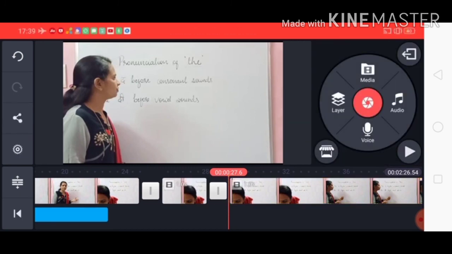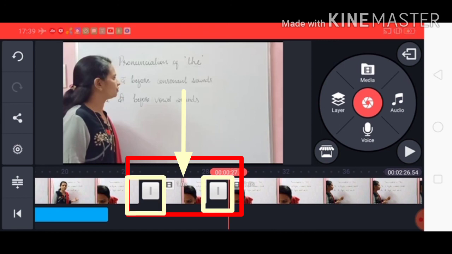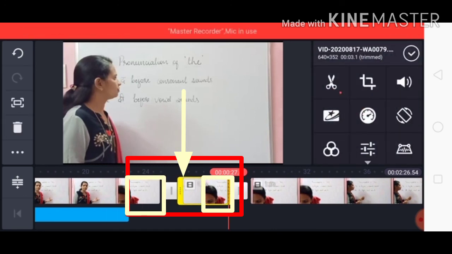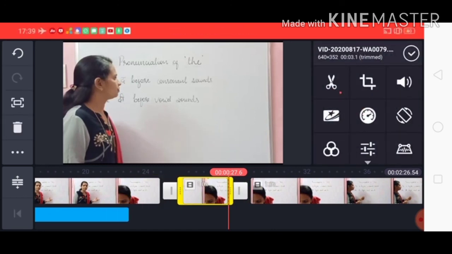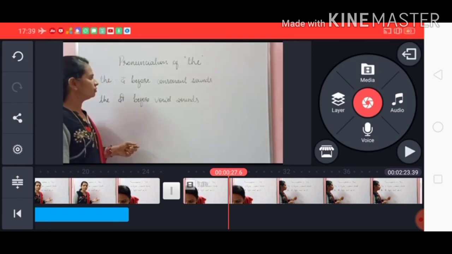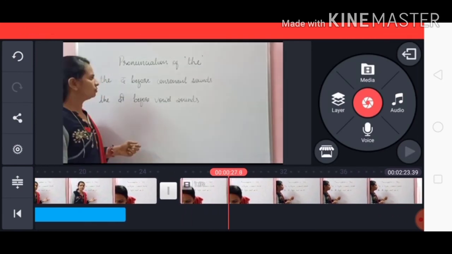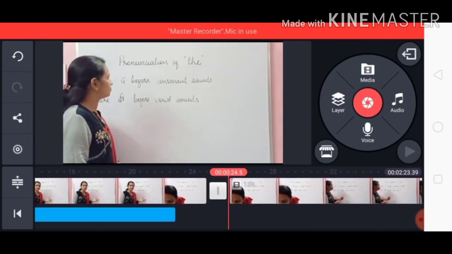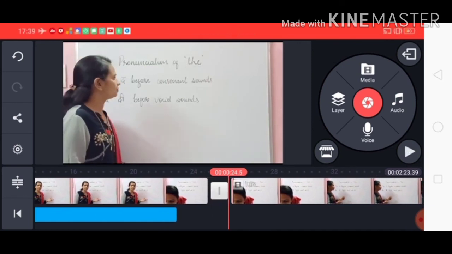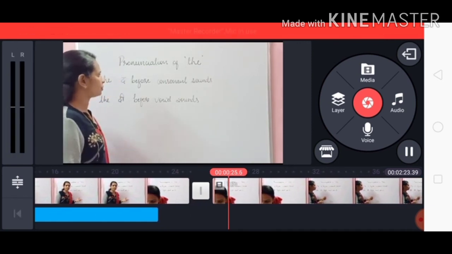As soon as I click split at playhead the second time, see the selected portion on the left. This separated portion can be deleted now. Go to the delete option here and click on this. Now that particular portion has been deleted. Let's see on the screen whether it has been done.